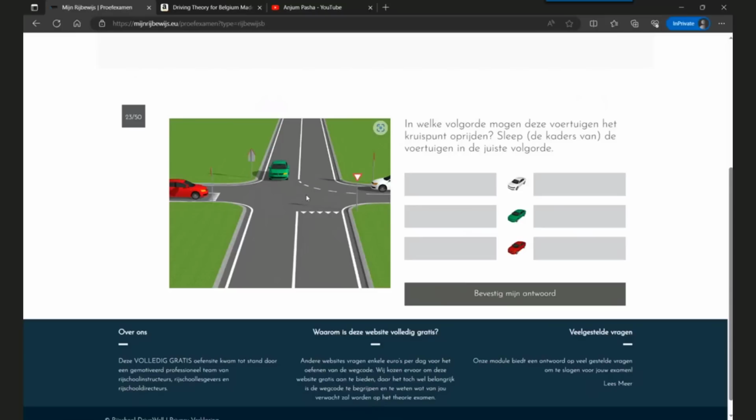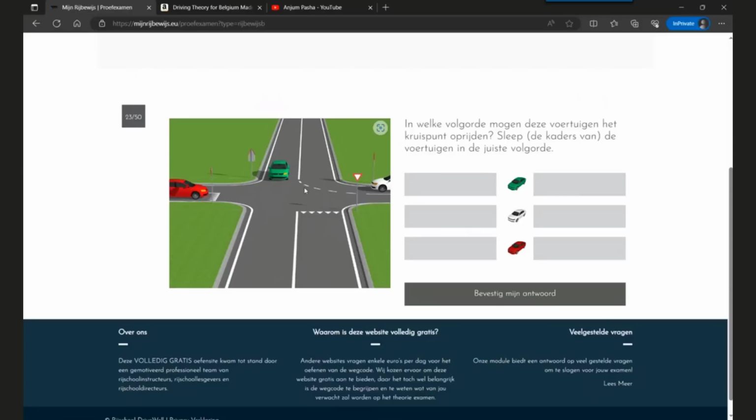So it is turning left, but it is not entering anyone else's road. It is just following its road. See, it's not crossing any lines, right? But if the white car has to turn left, it has to cross these dotted lines, these broken white lines. That's why the white car is doing a maneuver here, but the green car is not doing any maneuver. So the green car will go first, then the white car because it is doing a maneuver, and only at the end is the red car.